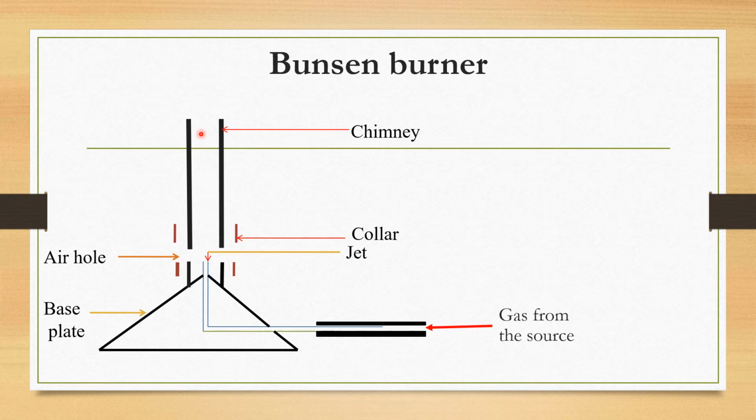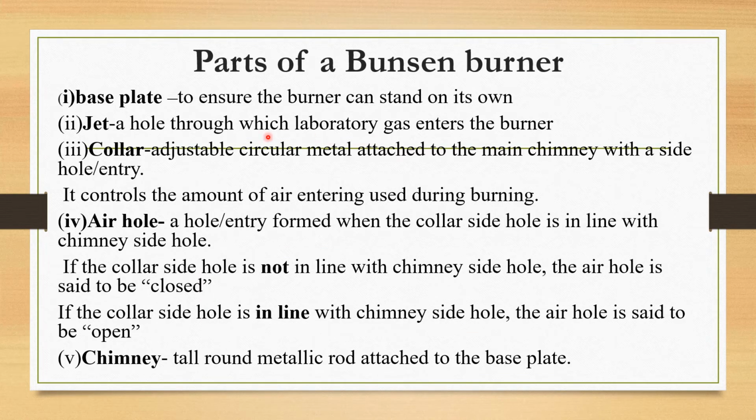If we want to light, we just use what we call the luminous flame. The luminous flame, as we will learn in the next slide, has 4 zones. So by use of the collar, we are able to adjust. The air hole is just an opening that allows air, which is oxygen, to mix with the laboratory gas. Those are the different parts of the Bunsen burner. If you ask the function of the chimney, you will say this is where the flame lights.